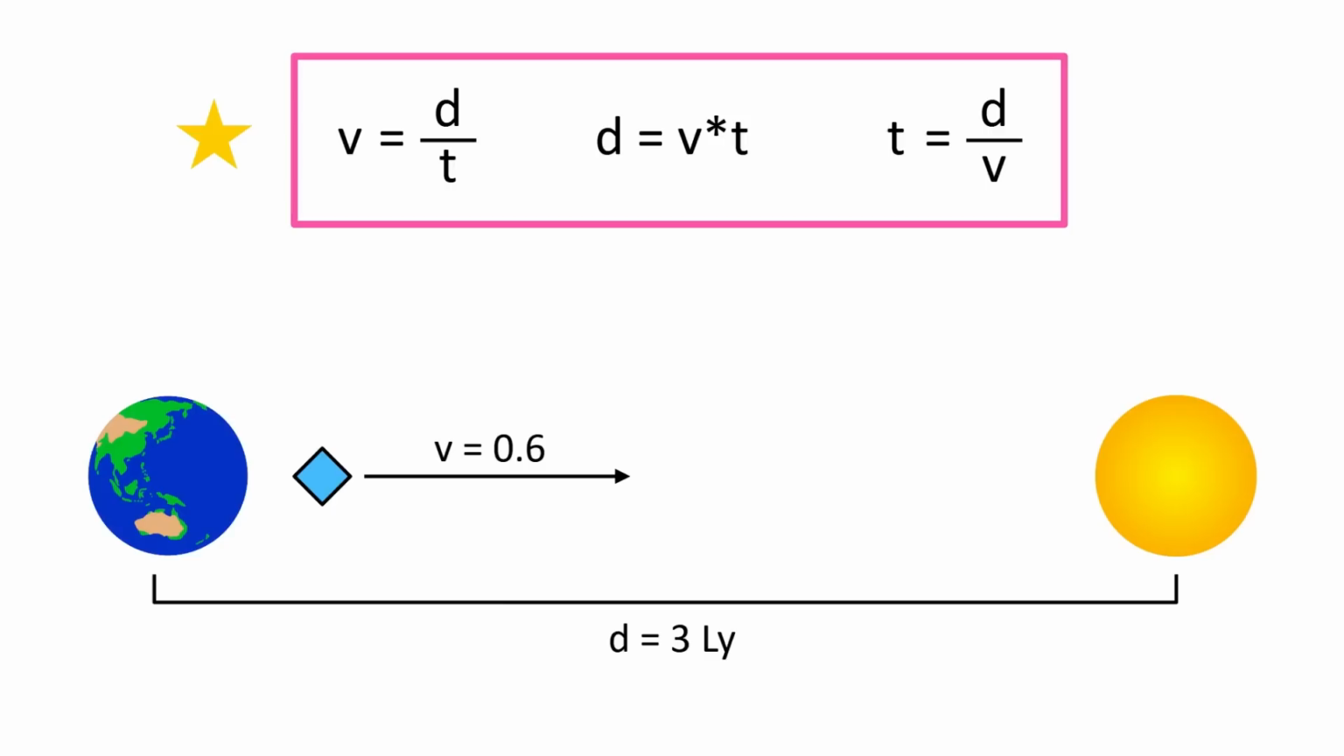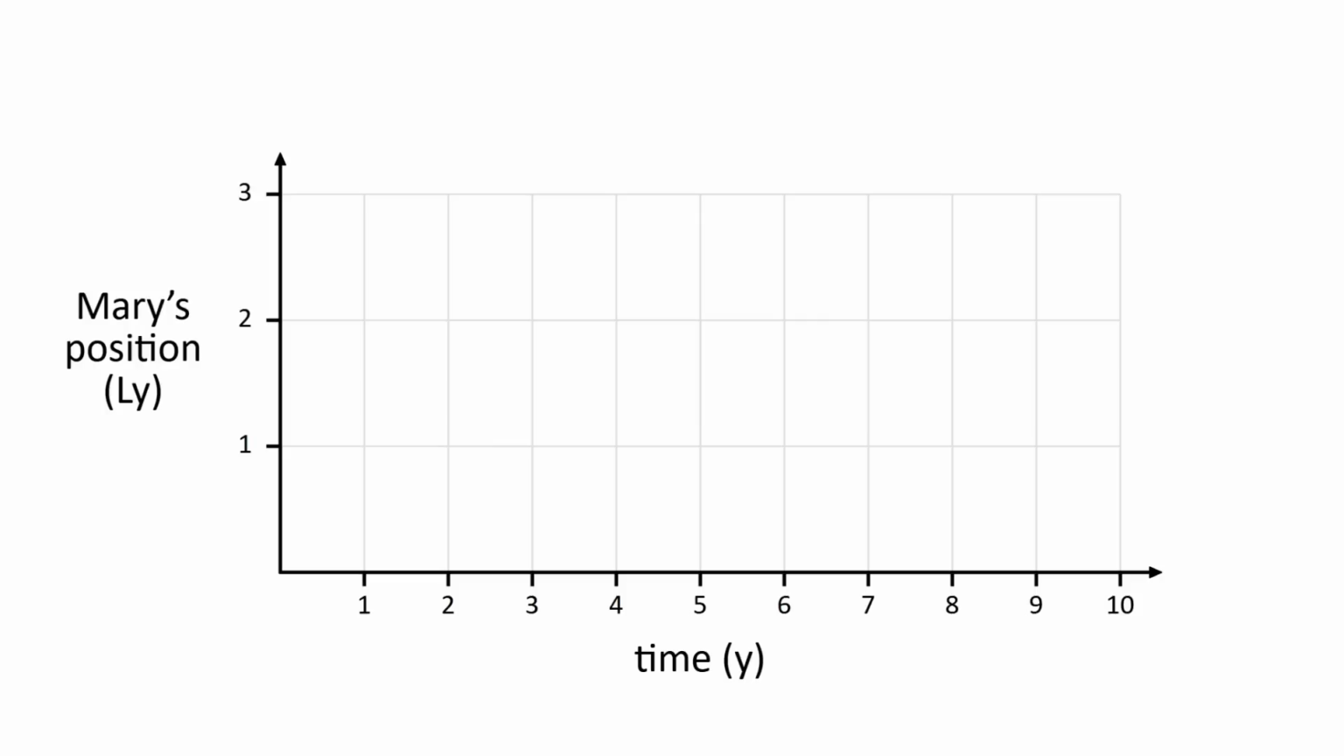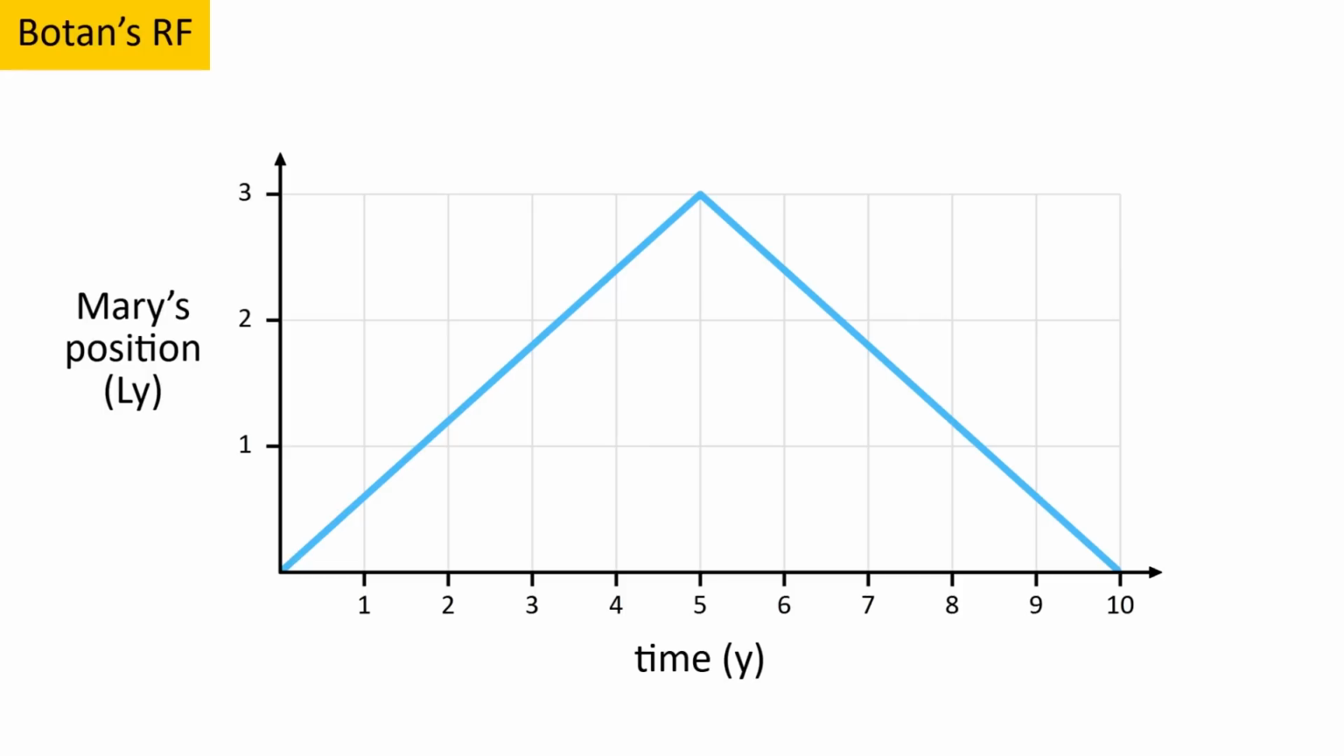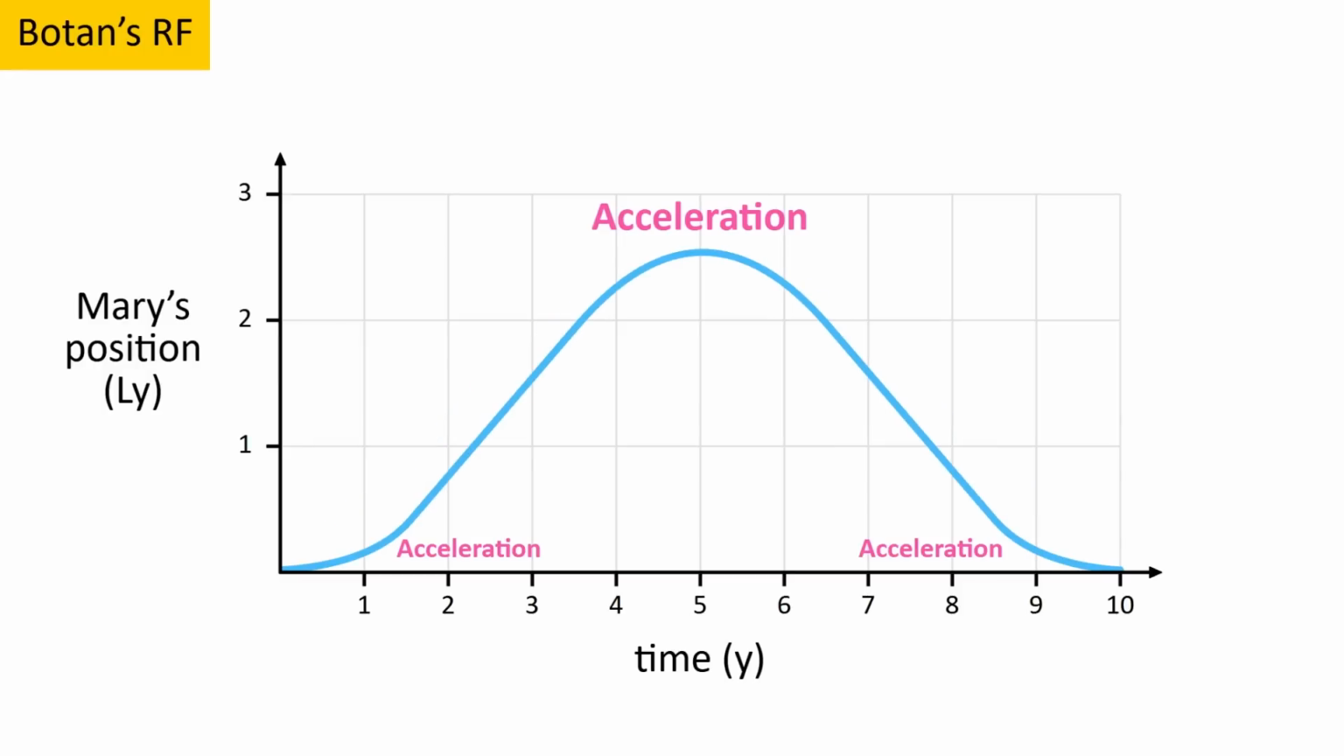Time equals distance over velocity, so it should take 5 years for her to get there and 5 more to come back. If we graph Mary's position over time in Botan's reference frame, you might assume it would look like this. But the thing is, discontinuous changes in velocity like this aren't really possible. In reality, Mary would have to accelerate to turn around. Things are complicated further when you realize she also has to accelerate to get up to speed at the start and to slow down at the end.